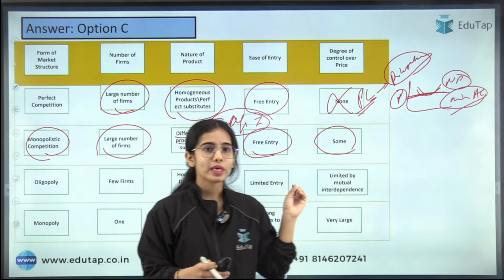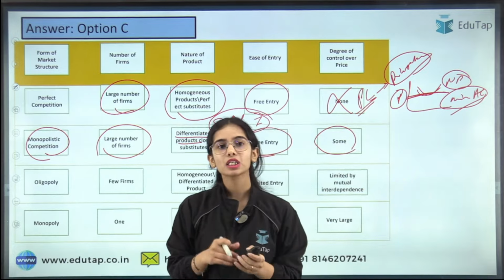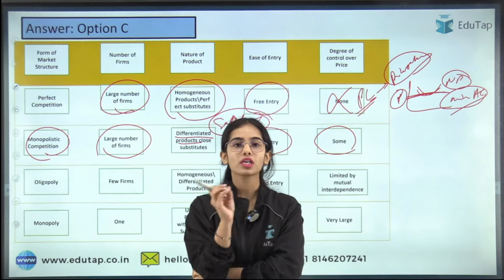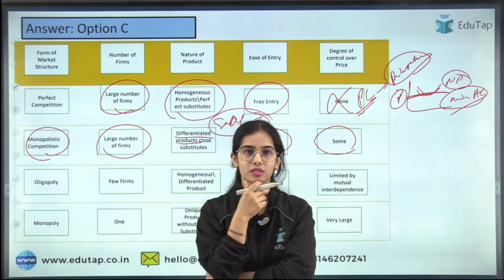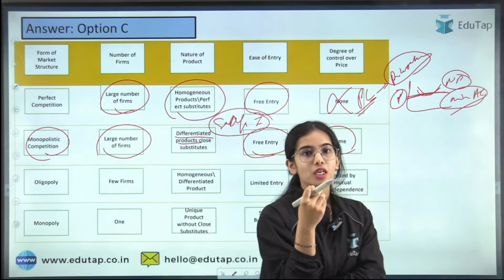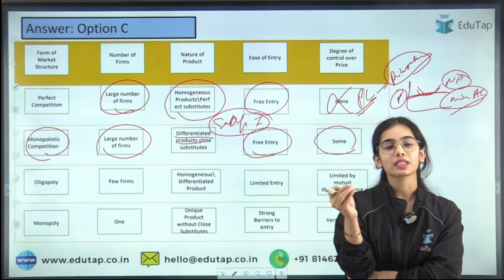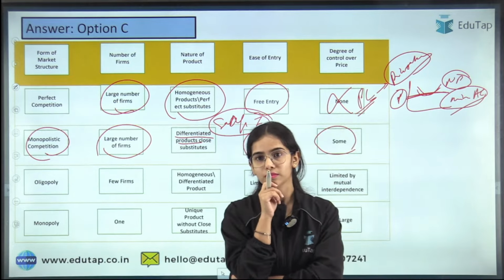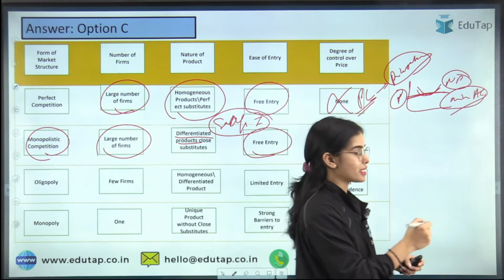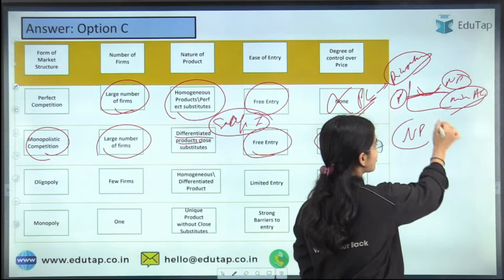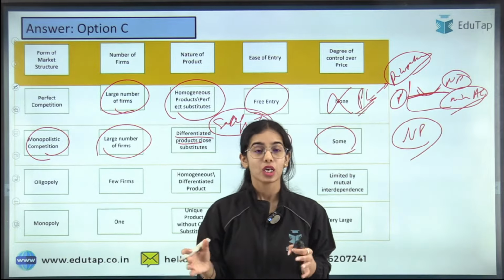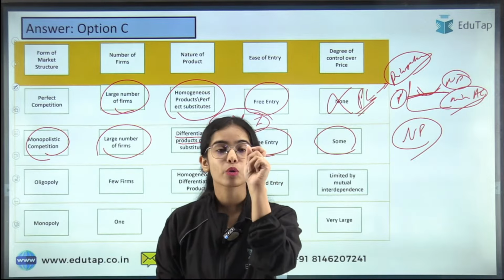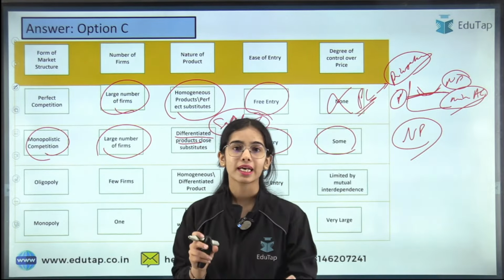Okay, so now in monopolistic competition, in the long run, are they earning normal profits, supernormal profits, or are they having losses? So what are they having? Supernormal profits, normal profits or losses in the long run? So in the long run, yes, very good, they are only having normal profits. Why are they only having normal profits? Anyone can tell me the reason why, in monopolistic competition, they are having normal profits?